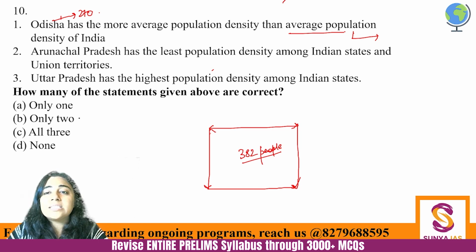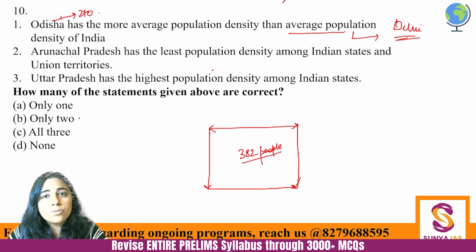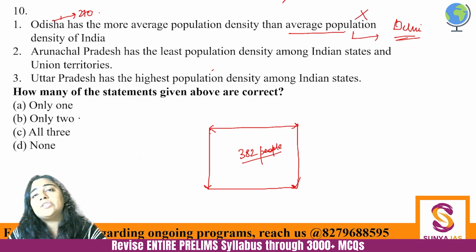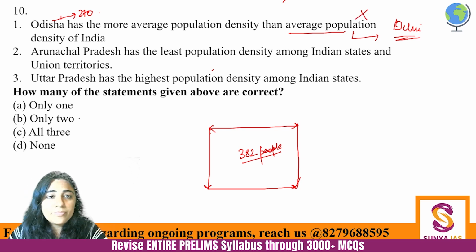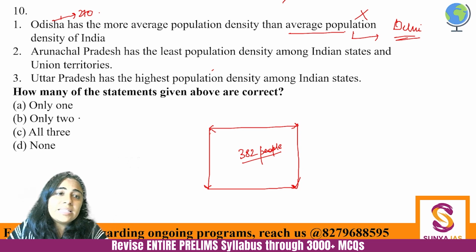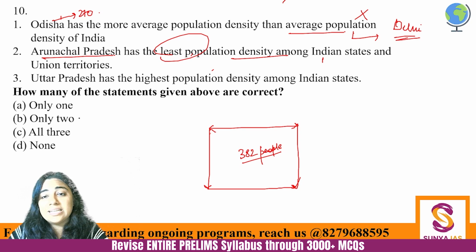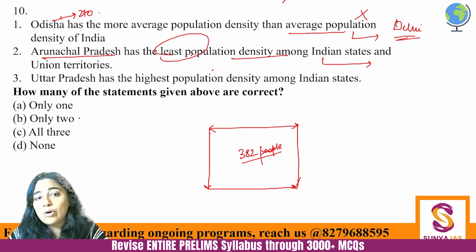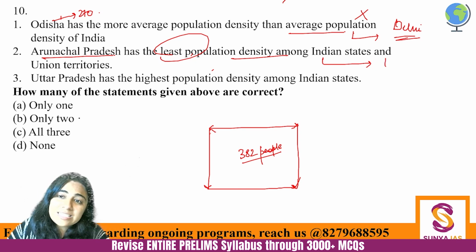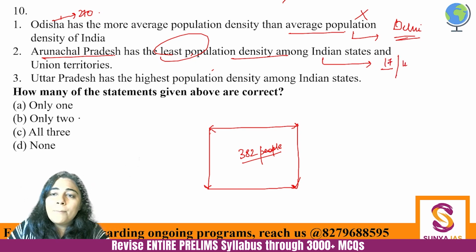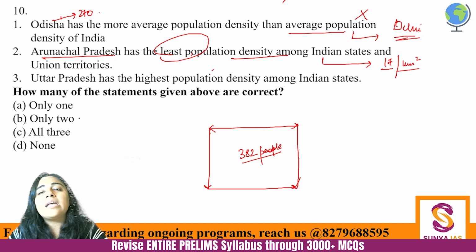So if, let's say, Delhi would come up, then Delhi ki density is much more, right? So the first statement is incorrect, and this you can go by logic. Now, this is a factual thing that Arunachal Pradesh does have the least population density among Indian states. And you will not believe what is the population density of Arunachal Pradesh. It is just 17 people per square kilometer. 17 log, not even 20 people per square kilometer.